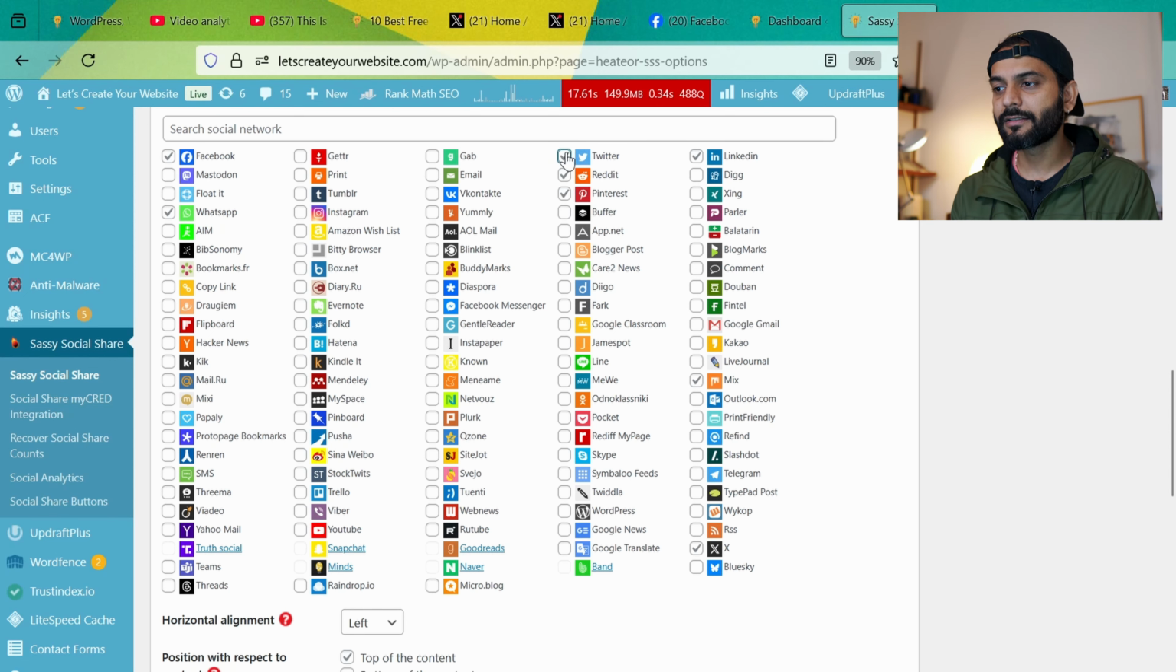I'm going to enable X, which is Twitter, and then LinkedIn also. I'm going to uncheck Mix. I'm going to uncheck Twitter. I'm going to use X because X is the new name of Twitter.